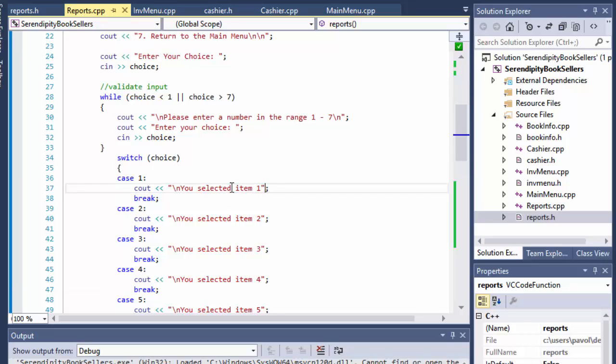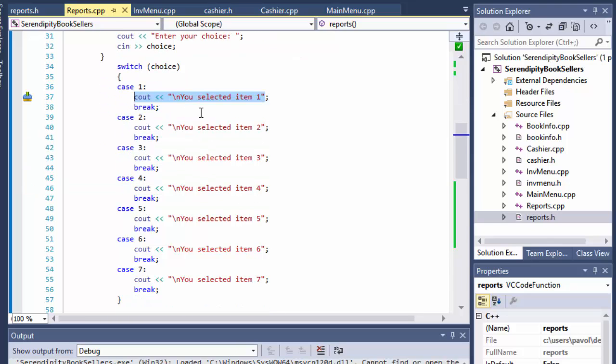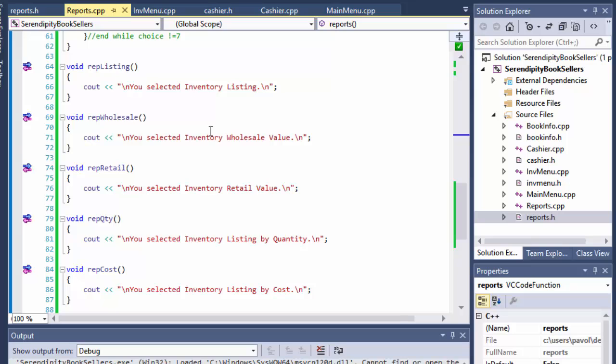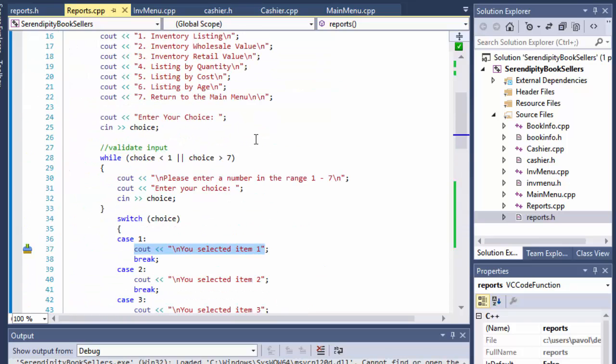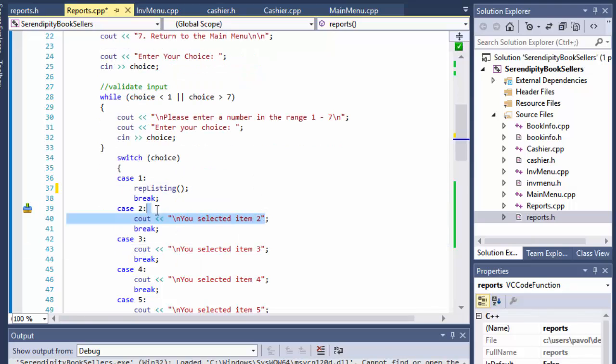Okay, so I have to actually call those functions that I just created. So instead of selecting item 1 being displayed like that, it will simply call the function report listing. So we will do the repListing. Over here we will call the wholesale.